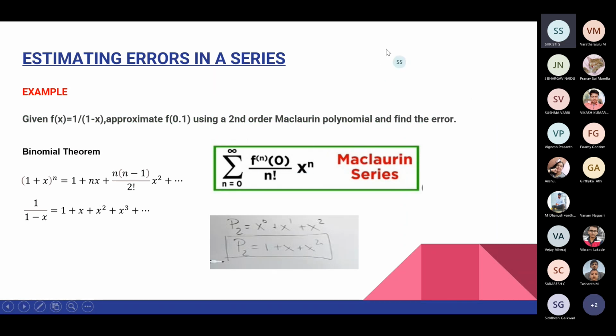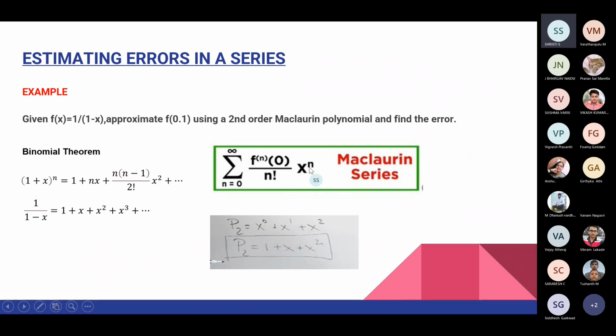So here's one more example. Here we know what a Maclaurin and a Taylor series is. The Maclaurin series is a special case of a Taylor series where we consider the starting point as 0. So here is a question which says: given f(x) = 1/(1 − x), we need to approximate f(0.1) using a second order Maclaurin polynomial, and find the error.